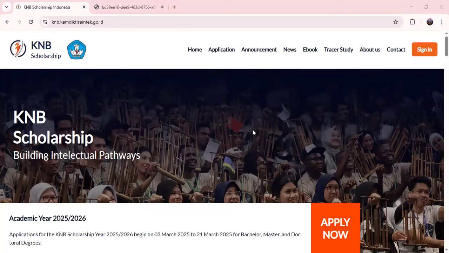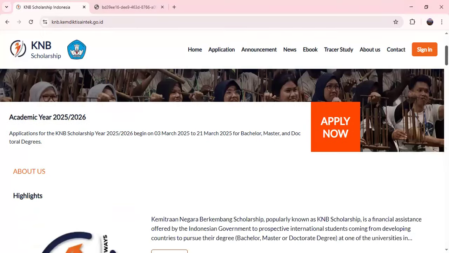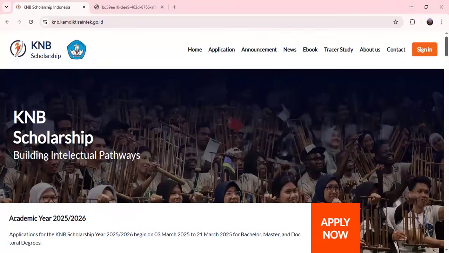So, as you know, a recommendation letter from the embassy is a required document to apply for the KNB scholarship. For countries other than Pakistan, you might have already received your recommendation letter. But for Pakistan, you have to upload your documents on those Google Forms by 17th March, and after that there will be a screening by the embassy. They could conduct interviews as they did for us last year, or they might just send your recommendation letter after a basic screening of documents.